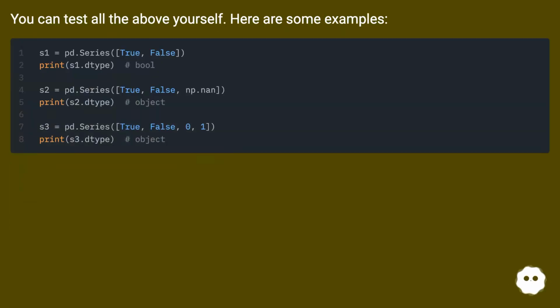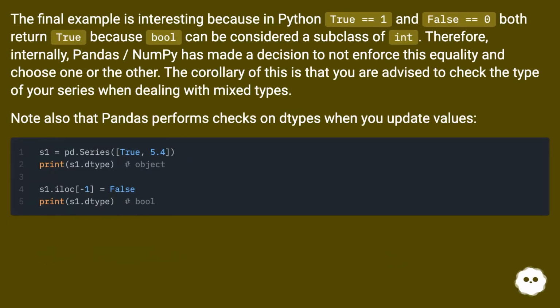You can test all the above yourself. Here are some examples. The final example is interesting because in Python True == 1 and False == 0 both return True, because bool can be considered a subclass of int. Therefore, internally, Pandas/numpy has made a decision to not enforce this equality and choose one or the other.